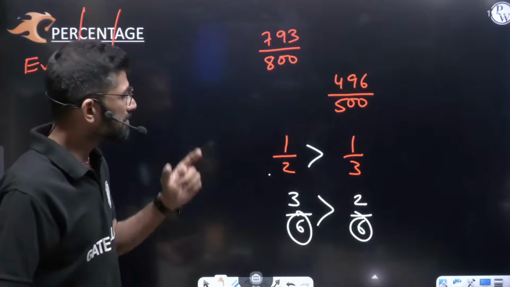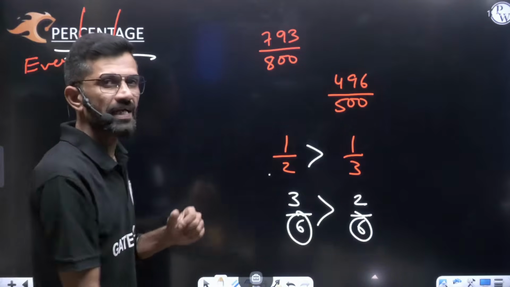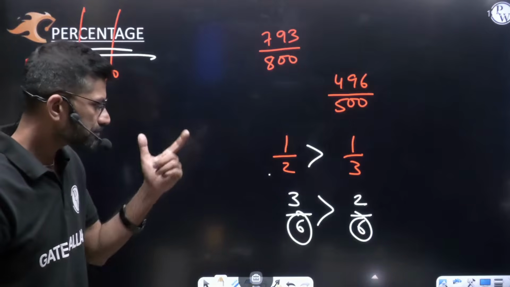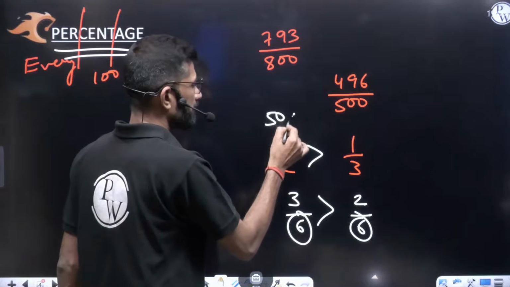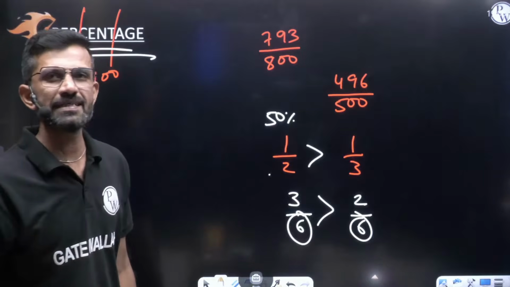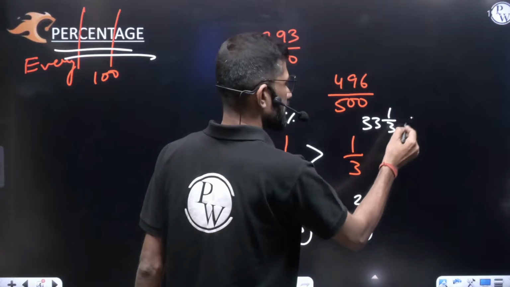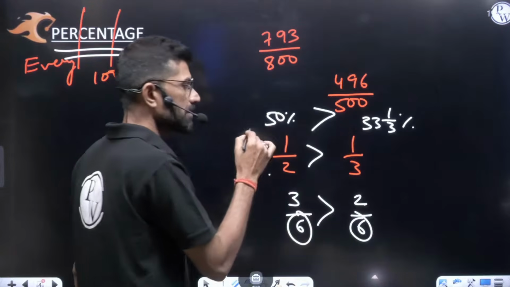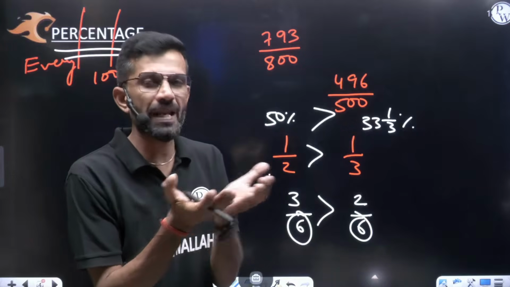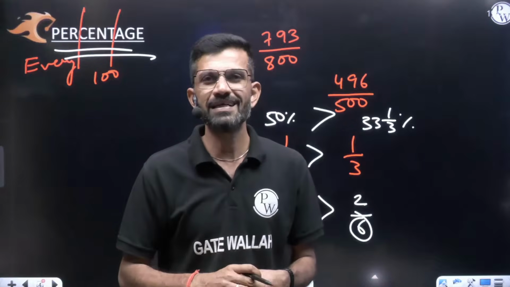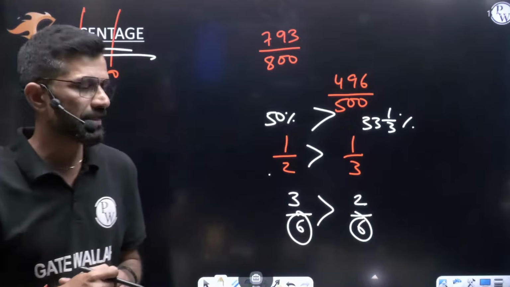Similarly, percentage gives you a platform of 100 where you can compare any two fractions. Half in percentage will come 50%. 1/3 in percentage will come 33 1 by 3%. Which is greater? 50% is greater, so half is greater. Percentage provides you a platform of 100 where you can compare any two fractions. This is the main use of percentage.